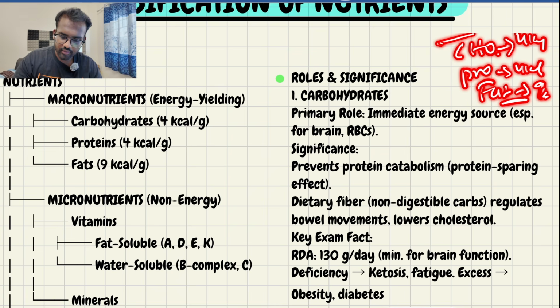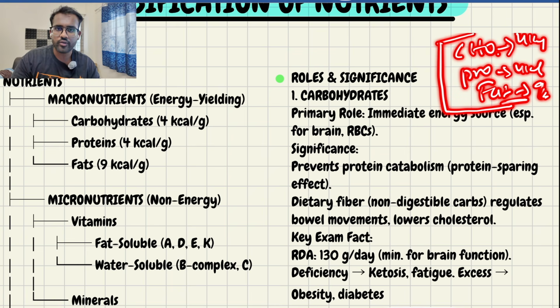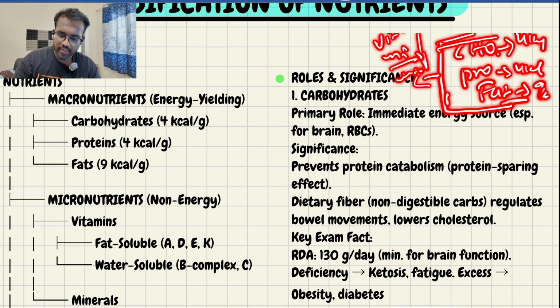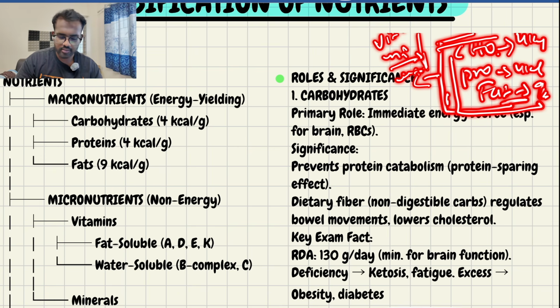So these are the 3 major macronutrients, and there are micronutrients, which are vitamins, minerals, etc. Water. I will discuss this in detail in later parts. Right now we'll discuss the carbohydrate, protein, and fat. We'll discuss the macronutrients.